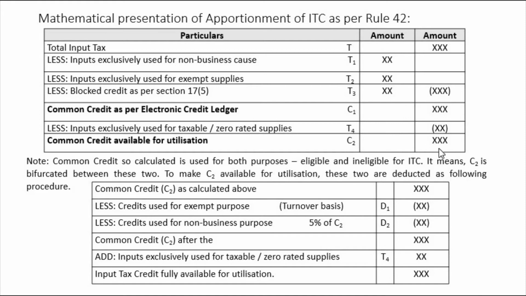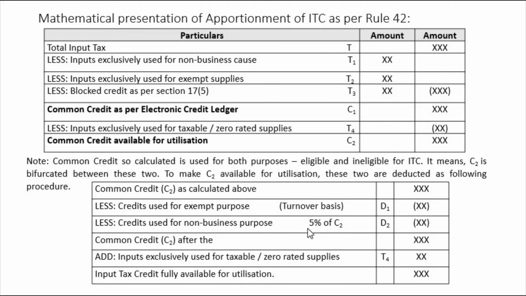Now what to do with this C2? This C2 includes both ITC, eligible and ineligible. Right? It means C2 is bifurcated between these two. To make C2 available for proper utilization, these two are deducted by the following procedure. Which two are deducted? These two, D1 and D2. What are D1 and D2? Credits used for exempt purpose. Turnover basis we are calculating, which I had shown you in the previous slide. Credits used for non-business purpose, 5% of C2.